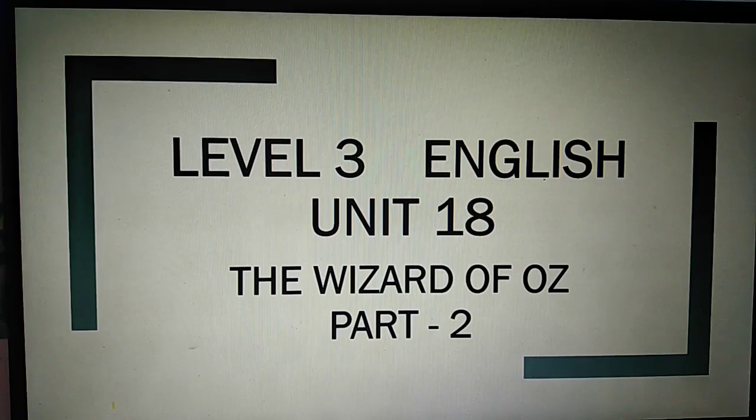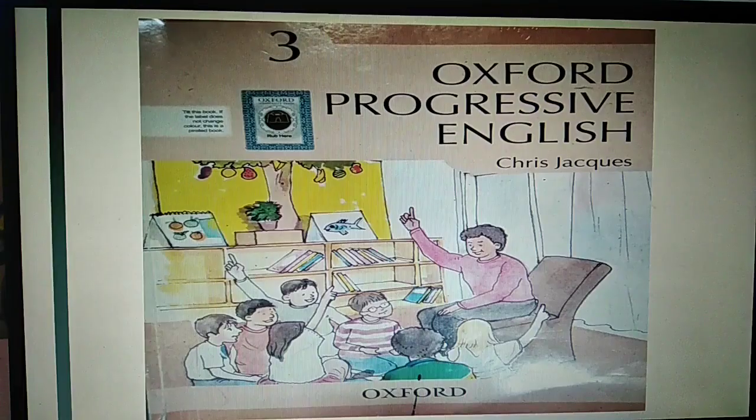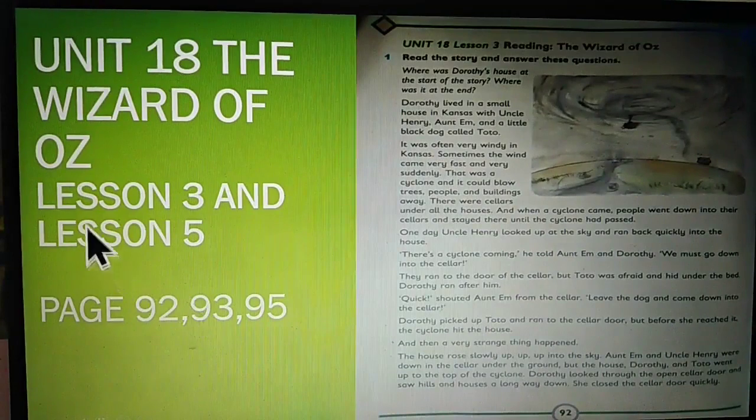Today, I welcome you all to our English online class, Unit 18, The Wizard of Oz, Part 2. Students, you can see this chapter in our textbook, Oxford Progressive English. Today, we are going to learn two lessons, lesson number 3 and lesson number 5. These lessons you can see in page numbers 92, 93 and 95.